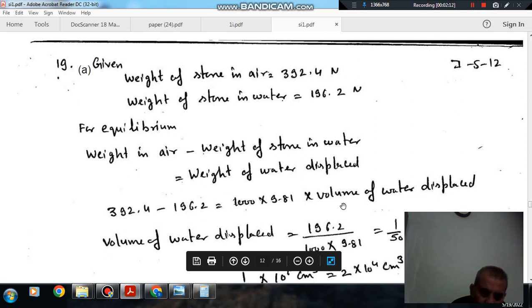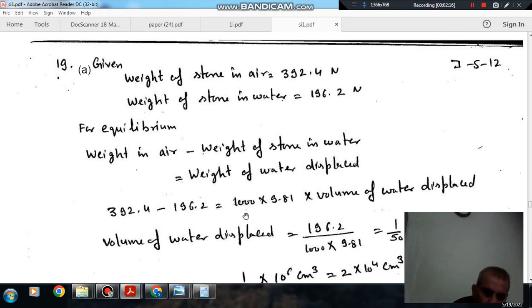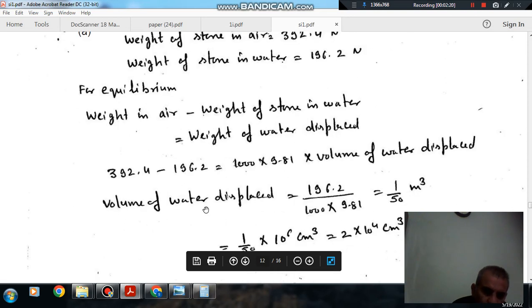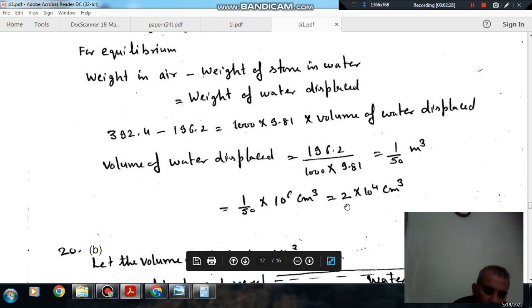Weight of water displaced is volume of stone or volume of water displaced into 1000 into 9.81. So volume of water displaced will be 196.2 divided by 1000 into 9.81, that will be 1 by 50 meter cube. It will be 2 into 10 power 4 centimeter cube.